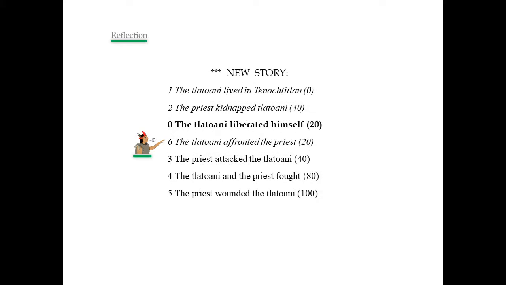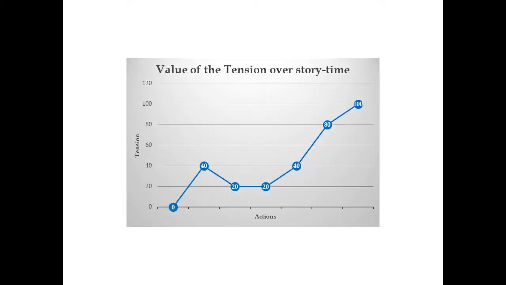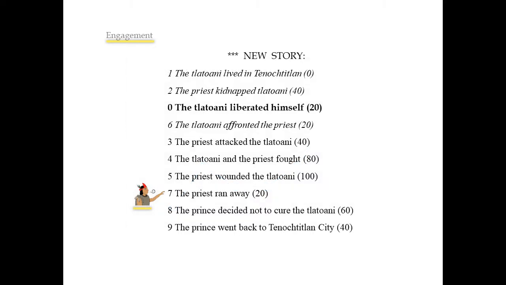MEXICA switches to reflection and realizes that it's necessary to justify why the priest attacked the Tlatoani. So it inserts action 6. The Tlatoani affronted the priest to justify why the priest attacked the Tlatoani. This is the tensional representation of the story in progress. The system switches back to engagement and generates 3 more actions.